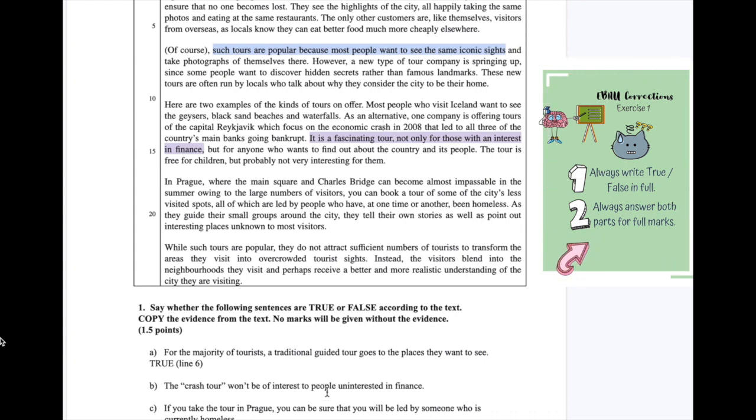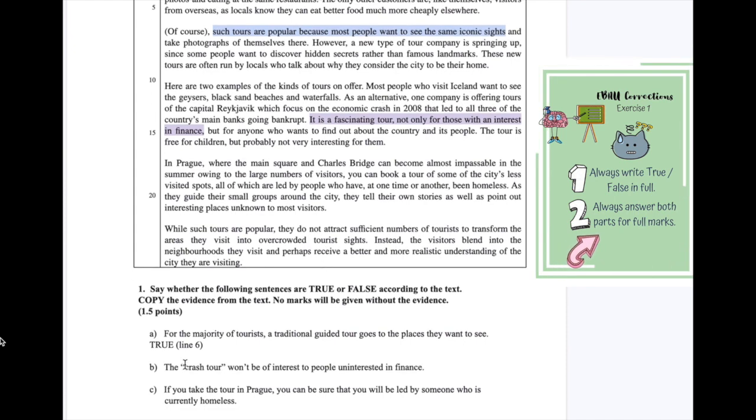Okay, and it's talking about people that are uninterested in finance. So here it says not only for those with an interest in finance, but for anyone, blah, blah, blah, blah, blah. Now, all you really need is this bit of the information, because you already have shown that not only for people with interest in finance, which then means that anybody else is interested. So you don't need to add any more information for it to be clear.